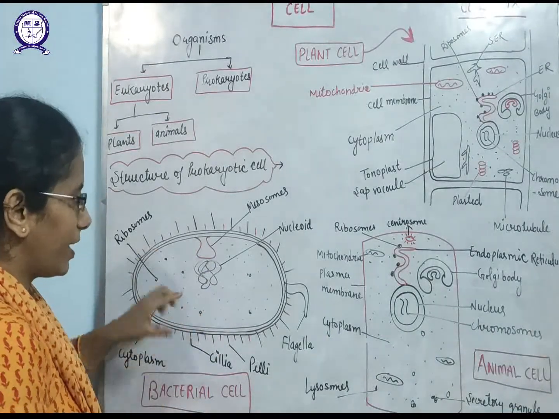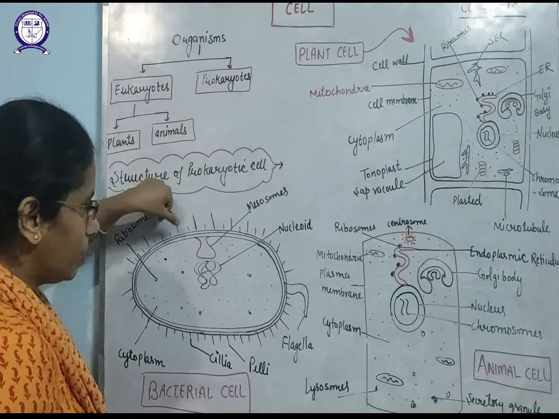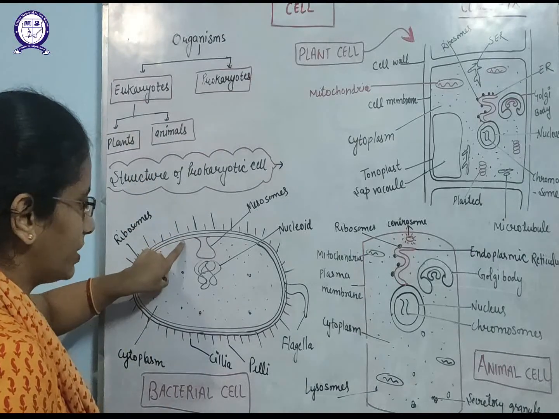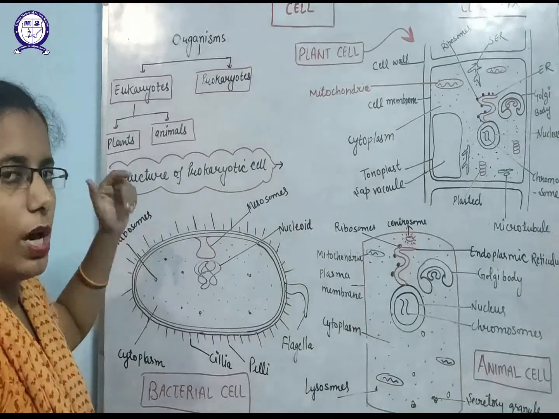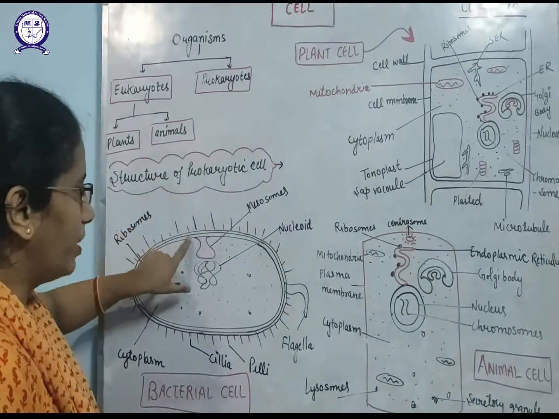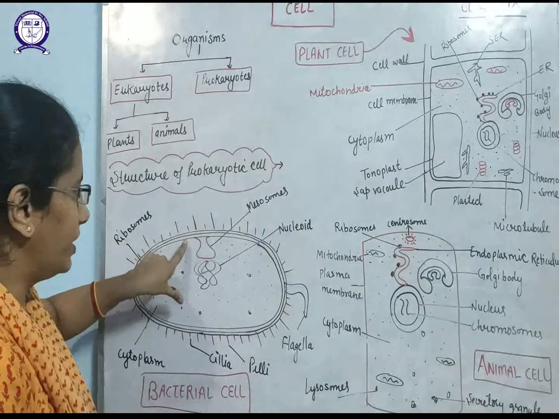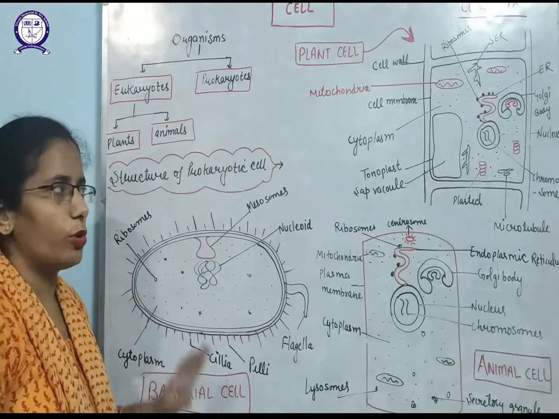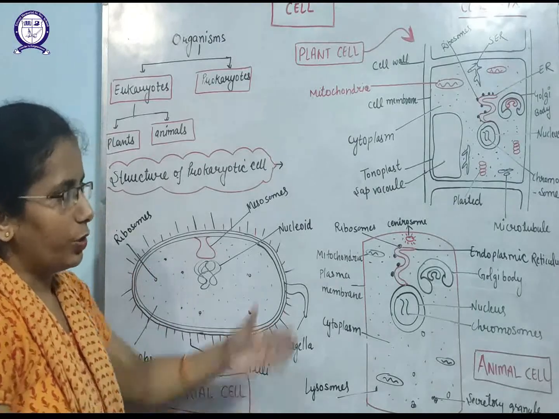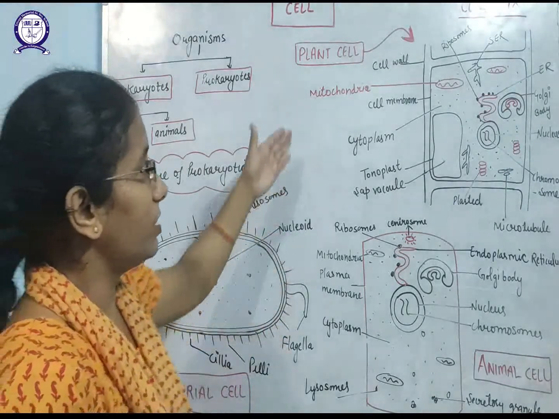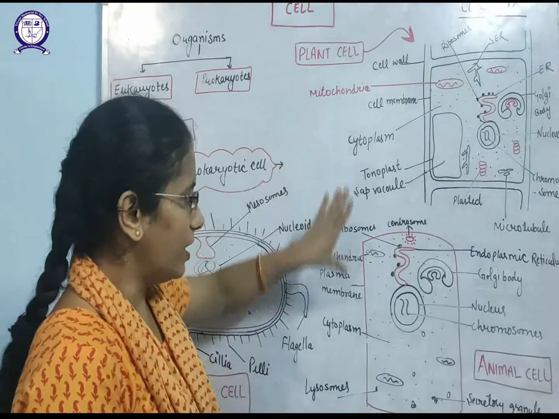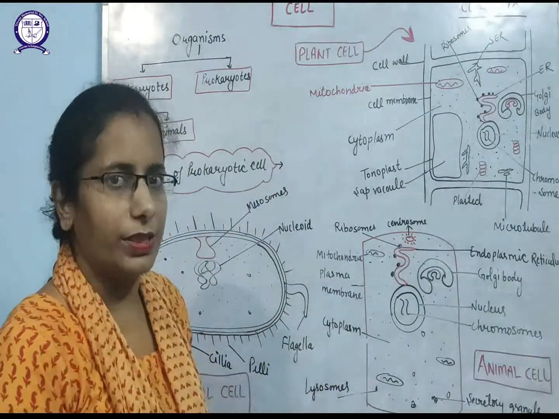So this is the diagram. These three layers are: outer is the capsule, middle is the cell wall, and this is the cell membrane. So outside is the capsule, middle one is the cell wall, and inside is the cell membrane. So this is the structure of a prokaryotic or bacterial cell. Now you can see here, these are the eukaryotic cells. This is the diagram of the plant cell, and this is the diagram of the animal cell.